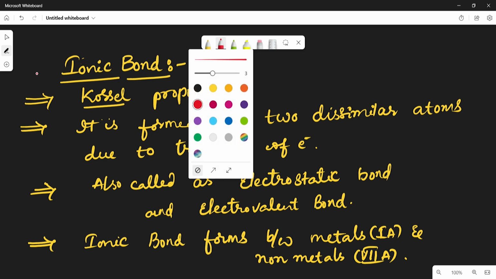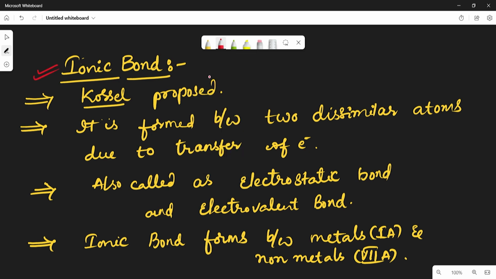So what is an ionic bond? The electronic theory of valence generally explains two types of bonds. The first one is called ionic bond and the second one is called covalent bond.